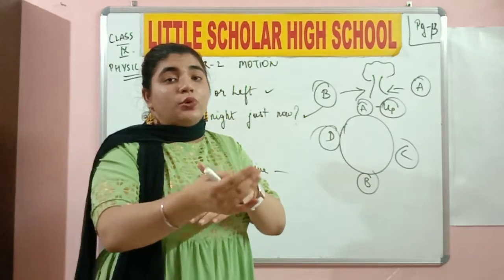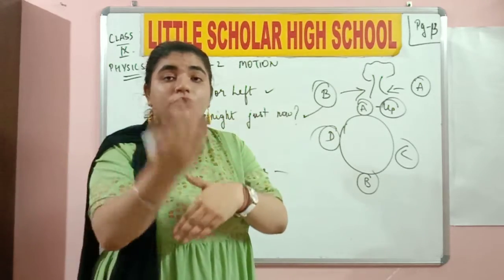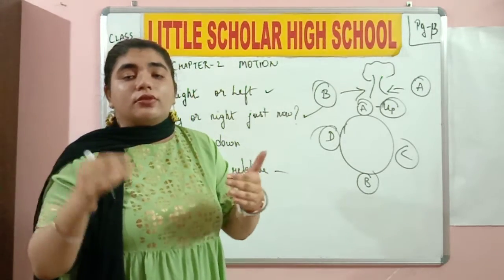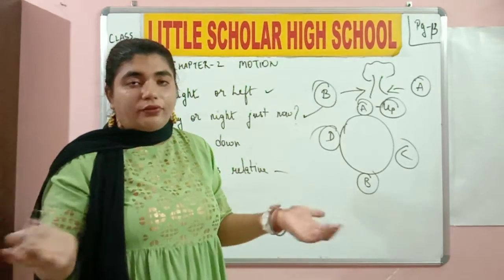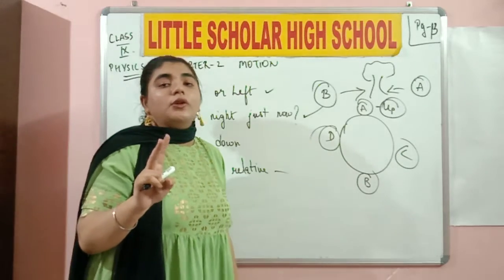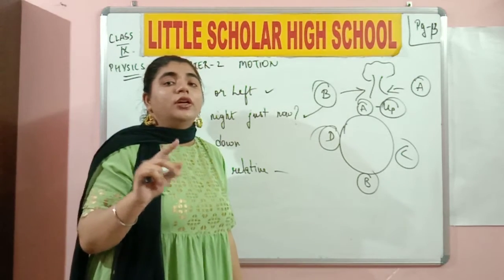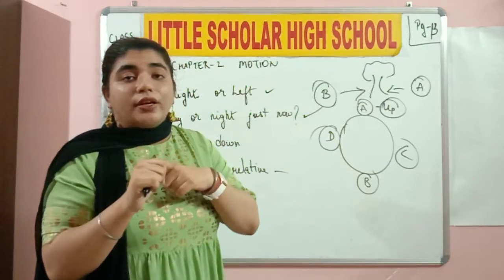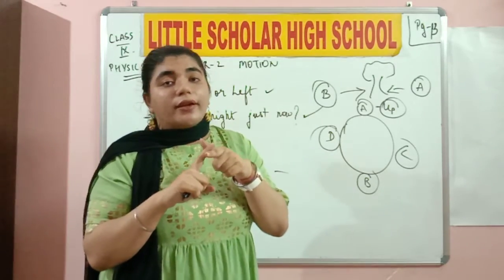How much distance you have covered, plus in which direction: east, south, north, northeast, northwest, southeast, southwest, like that. So there are two physical quantities that you need to understand over here: distance and displacement. Distance is called a scalar quantity. Displacement is called a vector quantity.